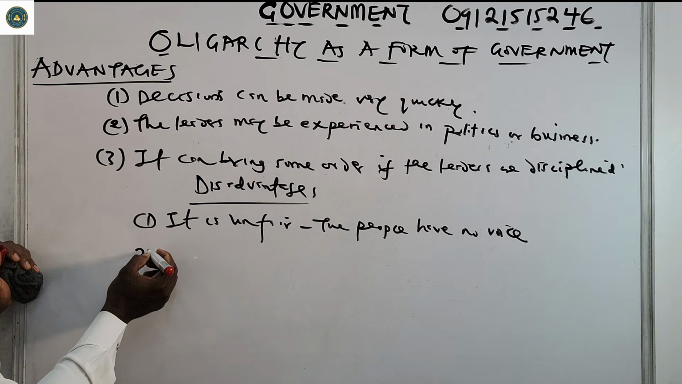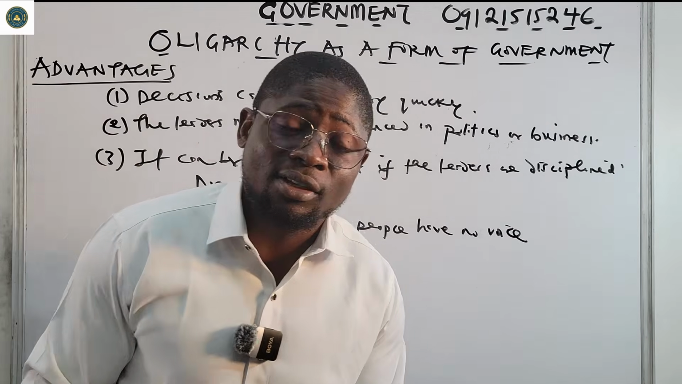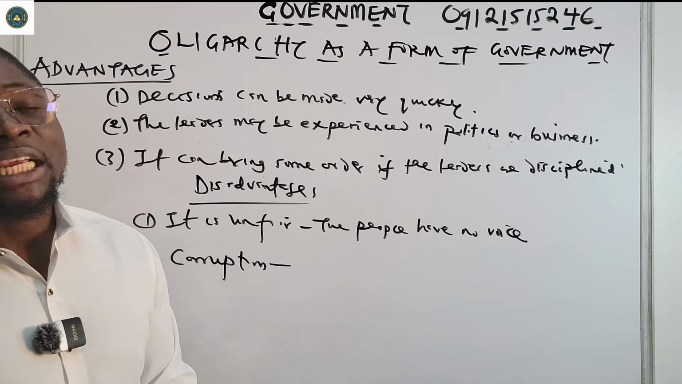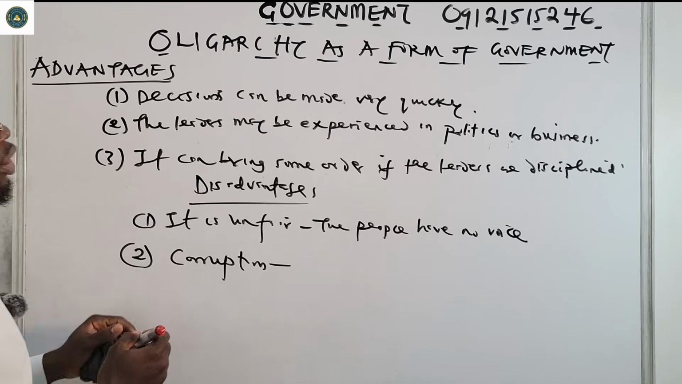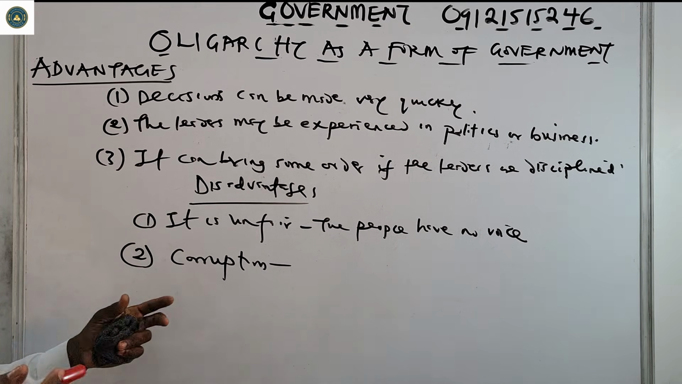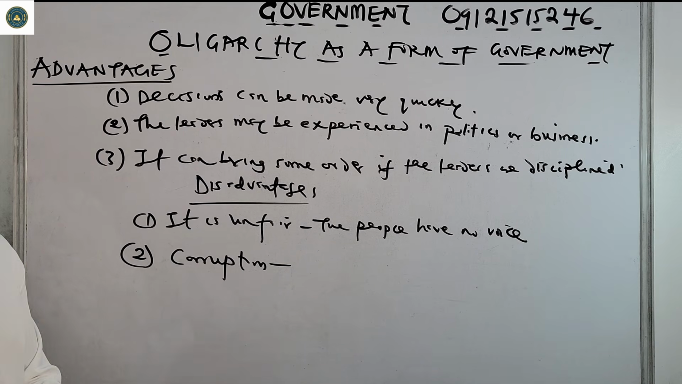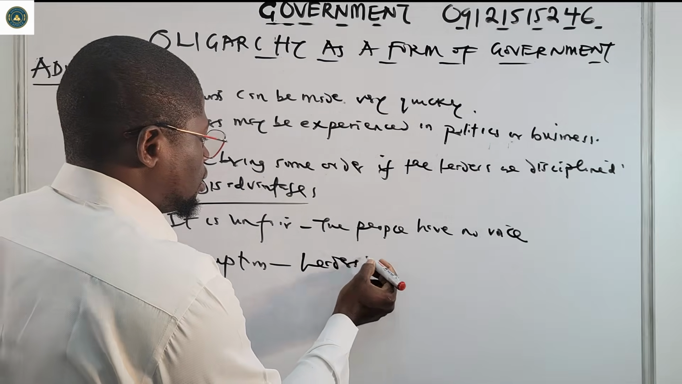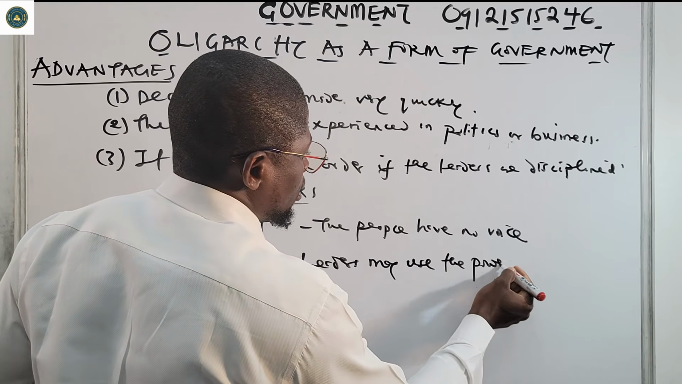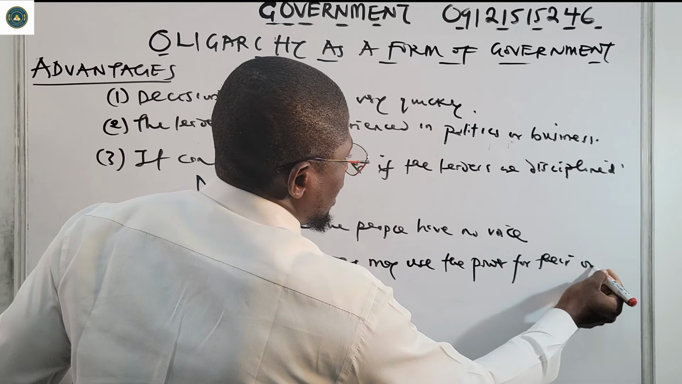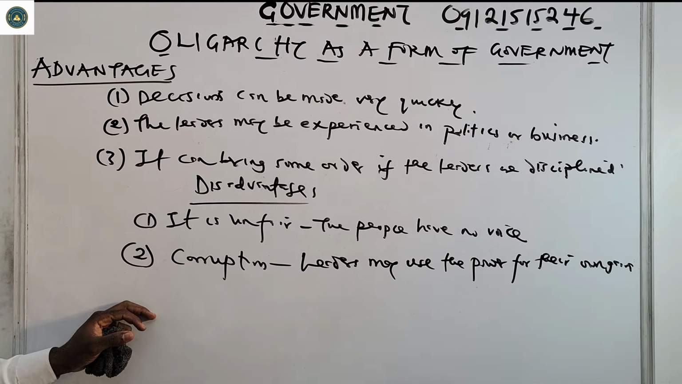Then also number two, corruption. Since these leaders are there for their own personal interests, they may abuse the power and begin to loot. So there will be corruption. The few leaders may use power to acquire more wealth, for their own gain only and their own personal interest.